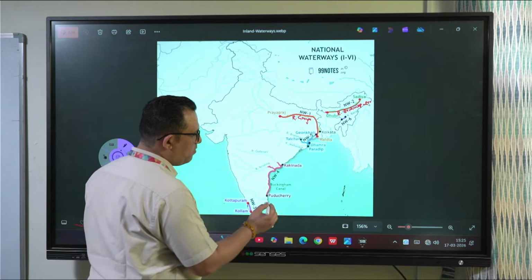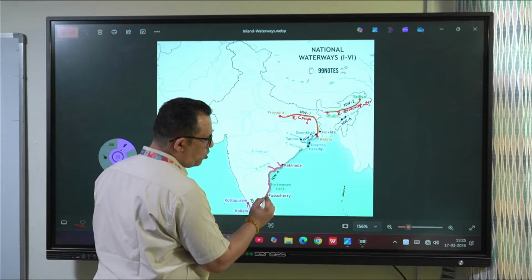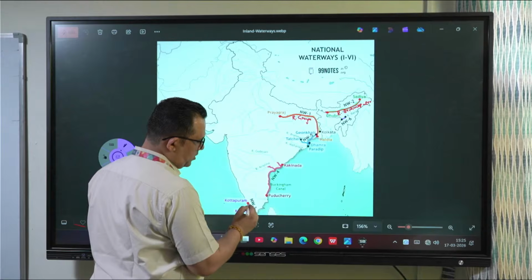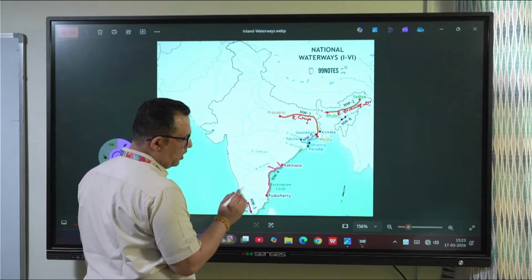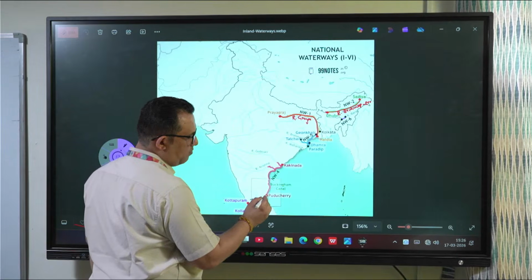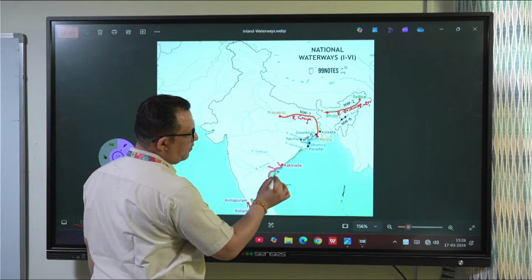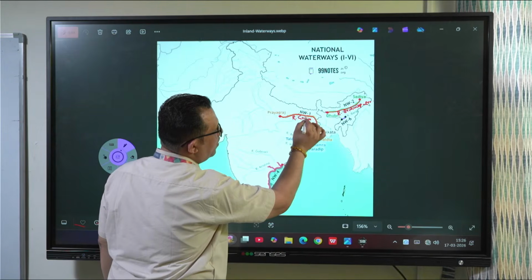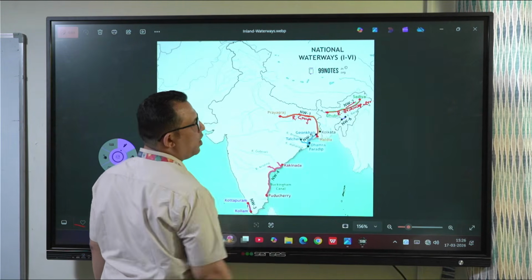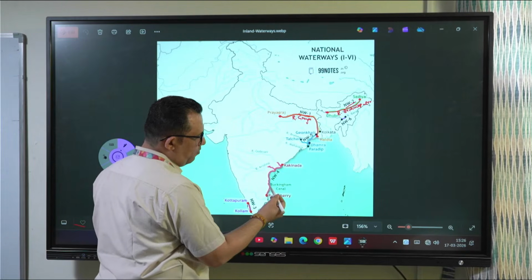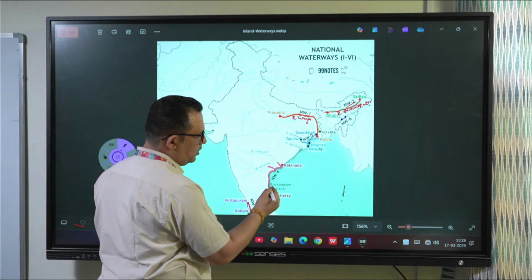Then national waterway number 4 is the East Coast Canal, Pondicherry to Kakinada. You can write national waterway number 3, number 4, and number 1 and number 2 above the rivers. Then from Pondicherry to Kakinada, you can see this route.